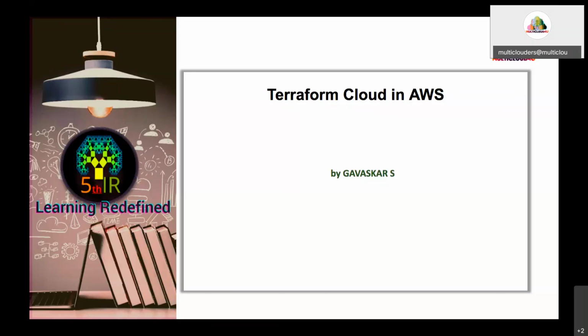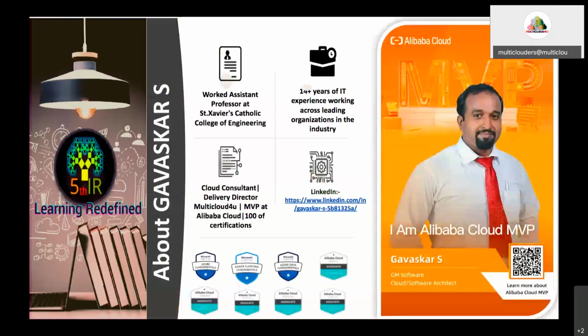I am Vaskar. I worked as assistant professor in St. Xavier's Catholic College of Engineering. I have 14 years of IT experience working across leading organizations in the industry. I am delivery director of multi-cloud for you. I am MEP at Alibaba Cloud. You can see more about me in the given LinkedIn profile. I got certification in Microsoft Azure Fundamentals, Microsoft Power Platform Fundamentals, Azure Data Fundamentals, and all the 5 basic ACI certification from Alibaba Cloud.